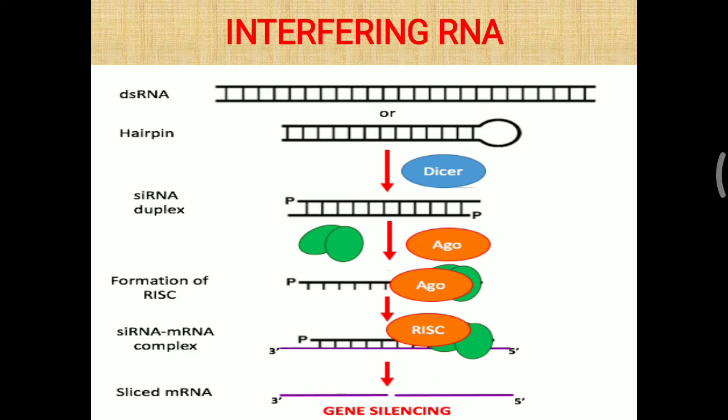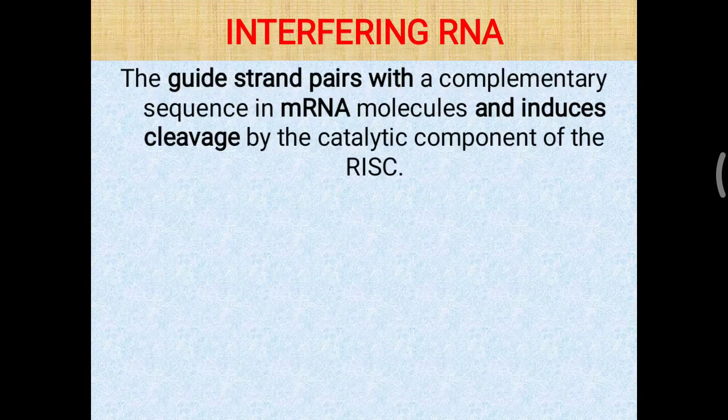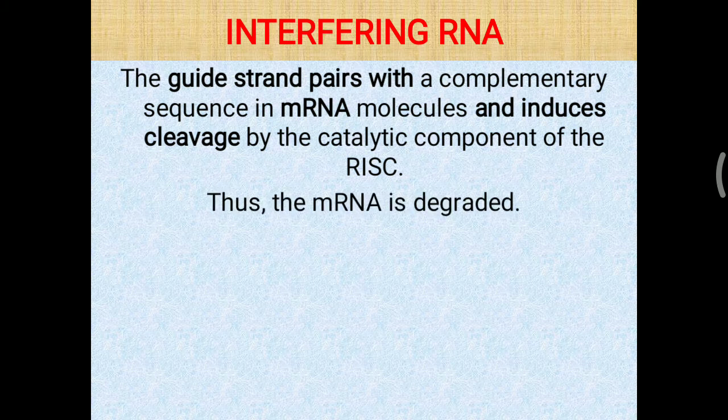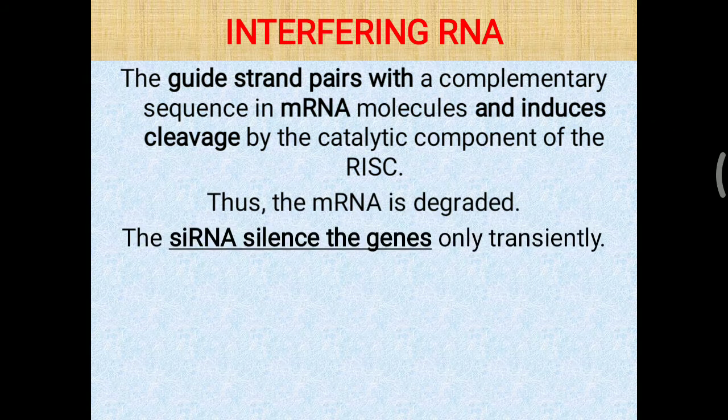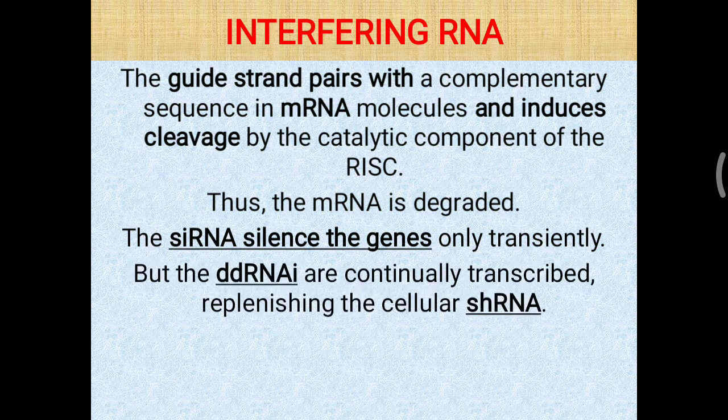and that is considered gene silencing. So the guide strand pairs with the complementary sequence of the mRNA molecule and induces cleavage by the catalytic component of the RNA induced silencing complex. Thus the mRNA is finally degraded, so protein will not be synthesized. The siRNA silences the genes only transiently, and this procedure occurs for one mRNA. So we need a permanent solution, so we need a constant siRNA molecule, meaning small interfering RNA, inside the cell.